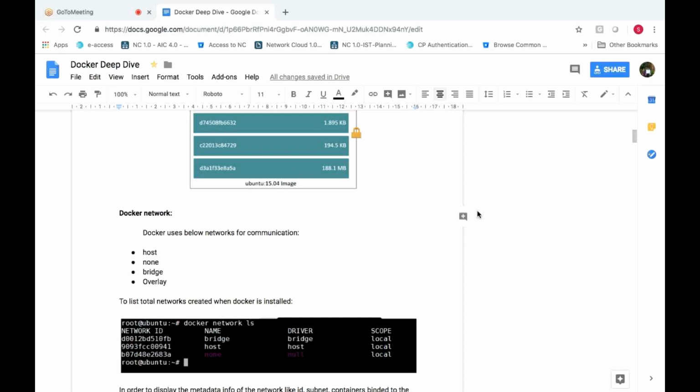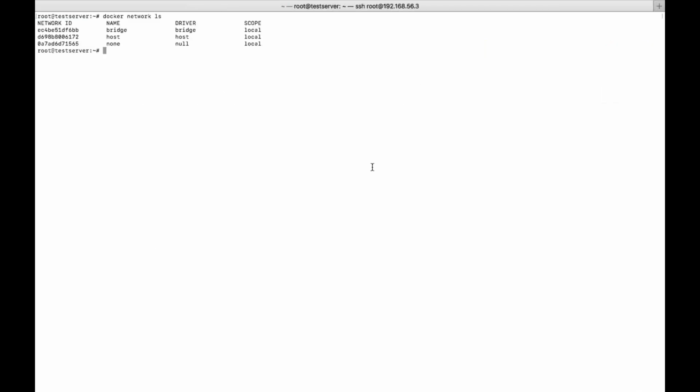Let's say you have created two different user-defined networks. Then you cannot communicate between a container present in one user-defined network and a container present in another user-defined network. It is not possible. You cannot ping. That is a restriction we have, and that is called namespaces. So what is a namespace? Namespace is nothing but isolating the resource from one device to another device. It is like an isolation which is created.